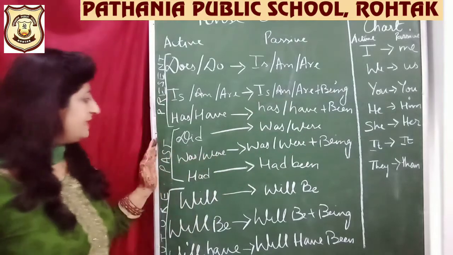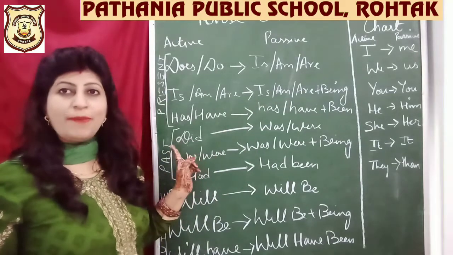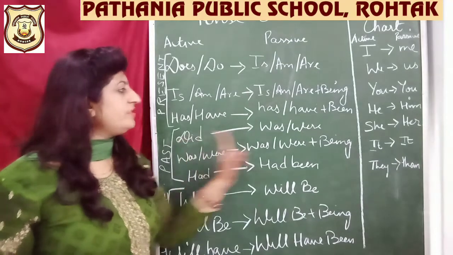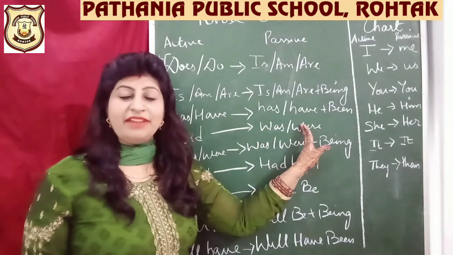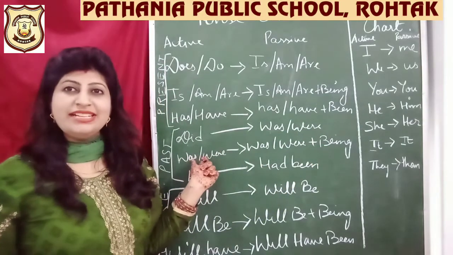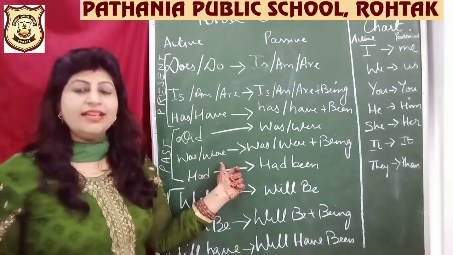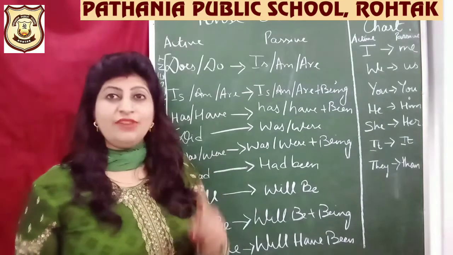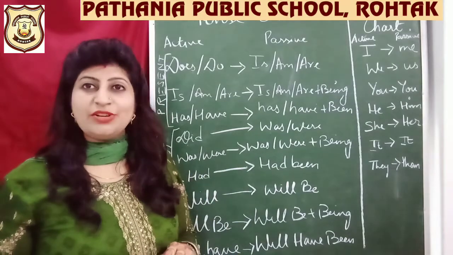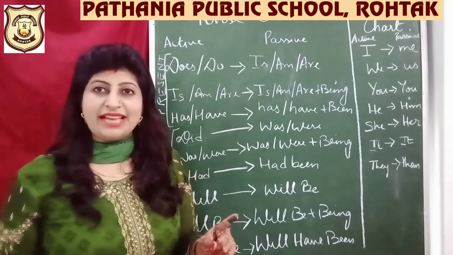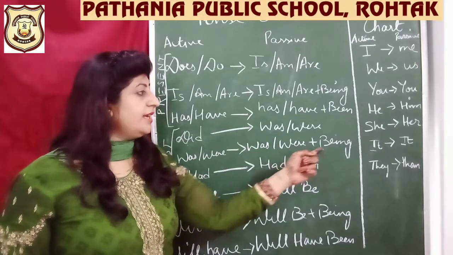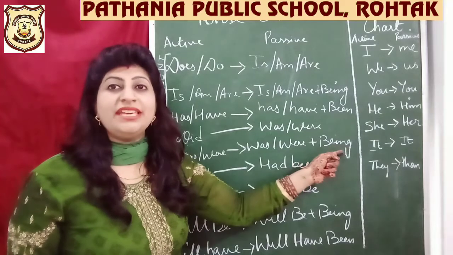Okay. After that we can see did. Did is used in your past tense. Yes, simple past tense. So we are going to use was and were when we are making a sentence in passive voice. If already in the question in the active voice it is was and were, then what are we going to do? Was and were is being used in our past continuous. Do you remember? Was, were plus verb plus ing, right? So we are going to use was, were plus being.